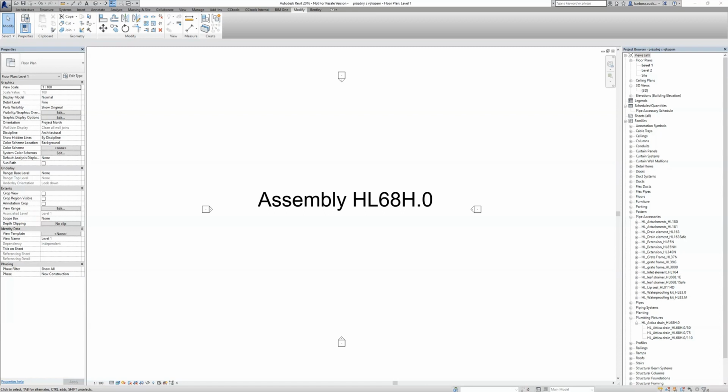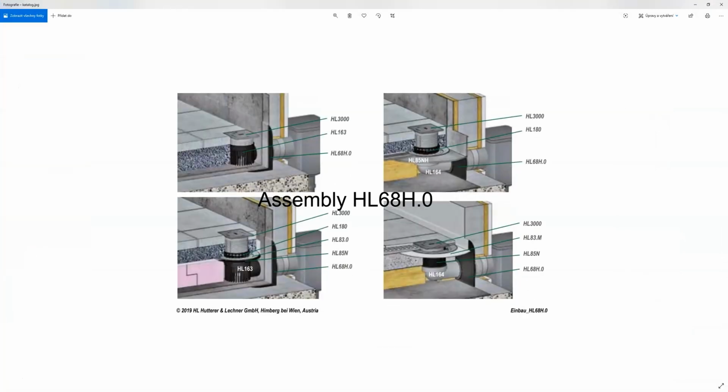Hello everybody, in this video I will show you how to work with family 68H.0. We will put together some set made of the components inside this family. We will assemble this set and this family.